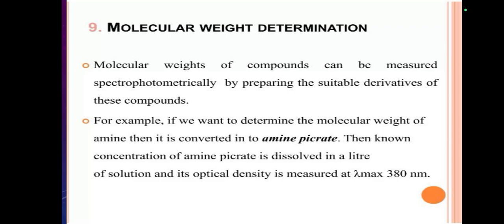Ninth one, molecular weight determination. The molecular weight of a compound can be measured spectrophotometrically by preparing suitable derivatives of these compounds. For example, if you want to determine the molecular weight of an amine, it is converted to amine picrate. Then a known concentration of amine picrate is dissolved in a liter of solution and its optical density is measured at lambda max.